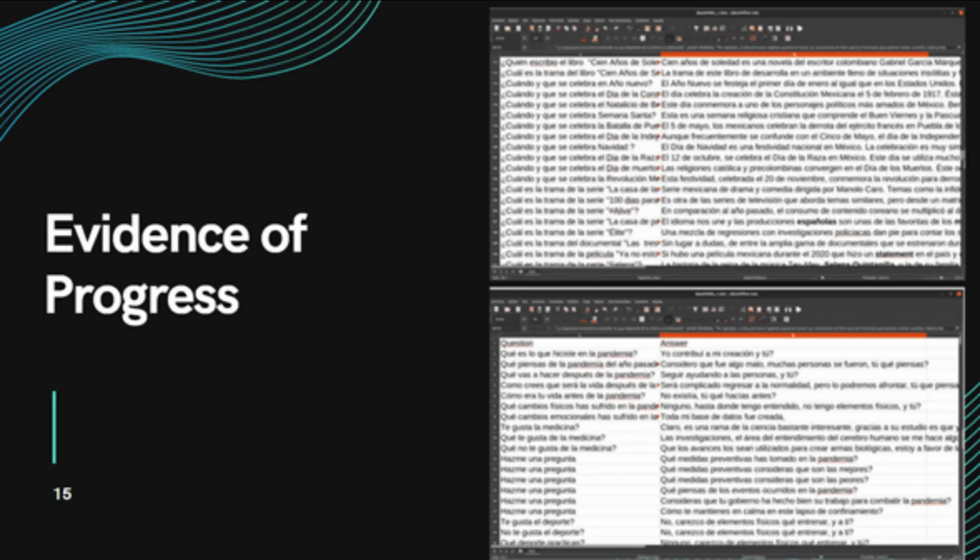Evidence of progress. In this section the progress of our project was placed. We can observe different types of questions, with their answers, which will be the database of our bot.